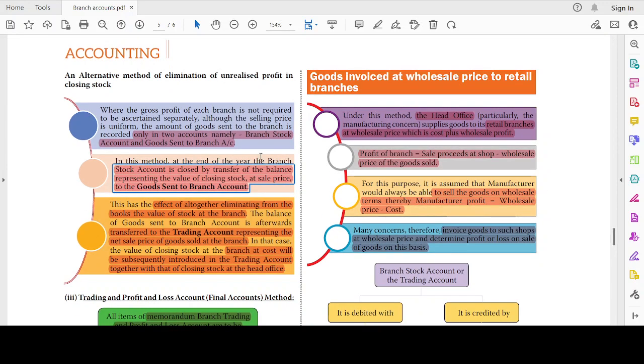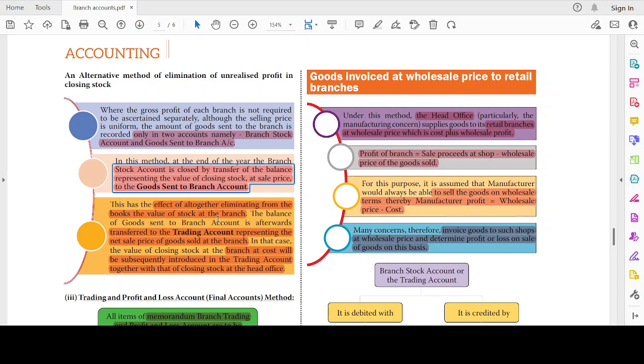Let's repeat. In this method, at the end of the year, the branch stock account is closed by transfer of the balance representing the value of the closing stock at sales price to goods sent to branch account. It has the effect of altogether eliminating the value of stock at the branch. Now we don't have the value of stock at the branch, right? The balance of goods sent to branch account is afterwards transferred to the trading account, representing the net sale price of the goods sold at the branch.